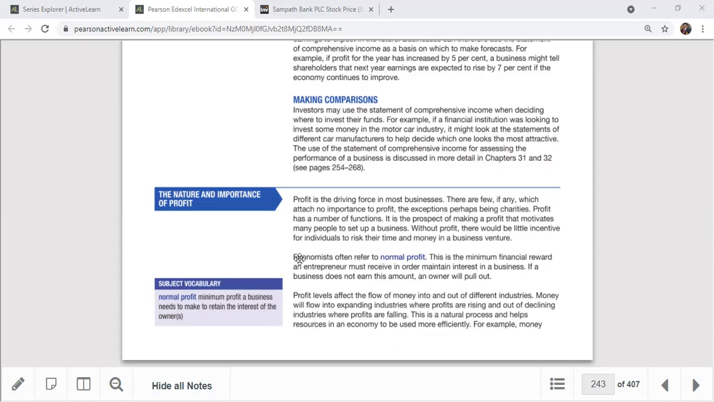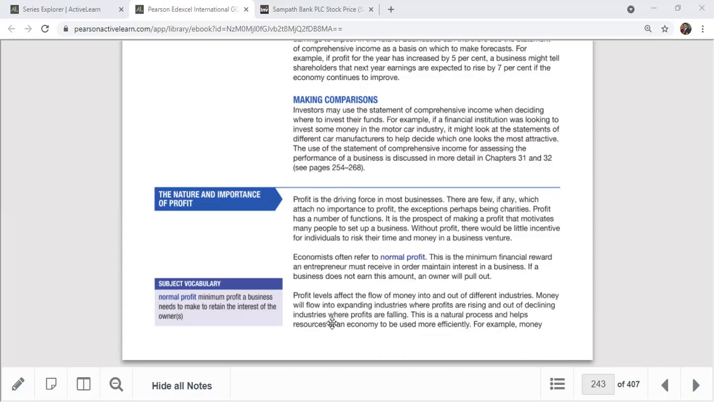So normal profit is the minimum profit a business needs to make to retain the interest of the owners. It should have at least the minimum, because sometimes it is just a survival point. It should not be just to survive; you need a kind of normal profit in order to keep the business moving. So profit level affects the flow of money into and out of different industries. There is a huge positive correlation between profit and cash flow.